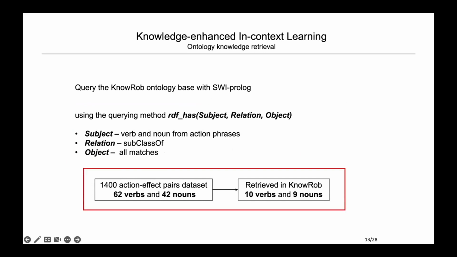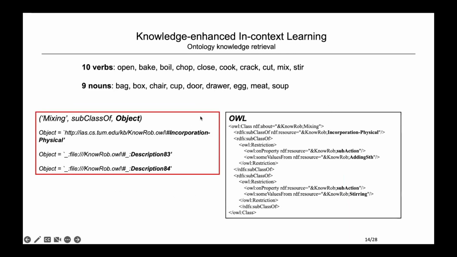And for the 62 verbs and 42 nouns in this dataset, there are 10 verbs and 9 nouns contained in the NoRob ontology. Here we show the detailed retrieval result for the verb "mixing". It has incorporation physical, as you see here, and the descriptions 8A3 and 8A4, the objects it returns to us. With the retrieved information, we could find the original knowledge pieces in the NoRob ontology file. But these are in Extensible Markup Language-based format, that's XML format.